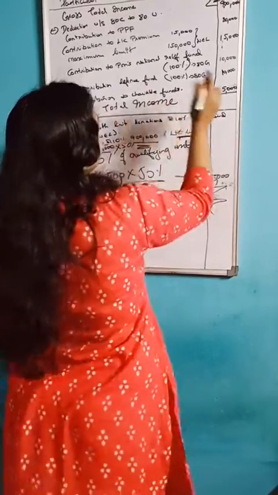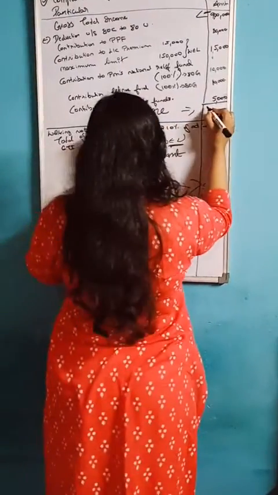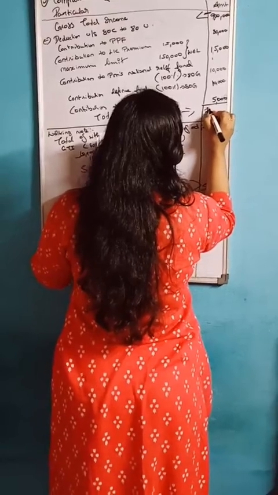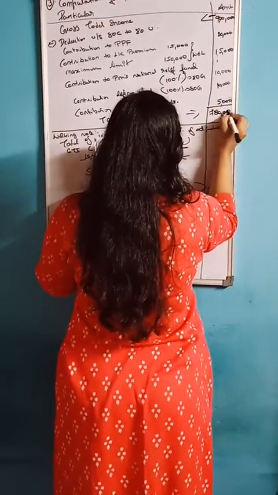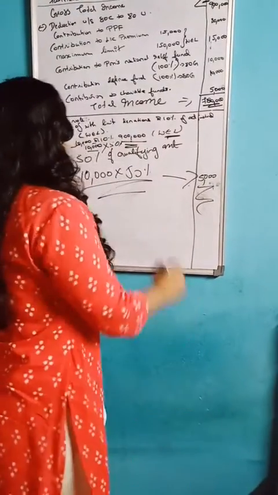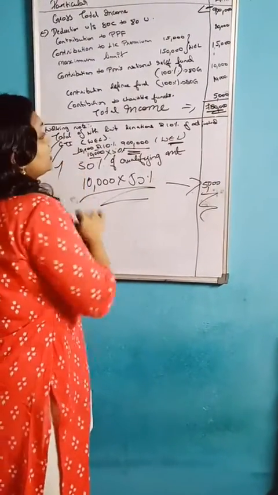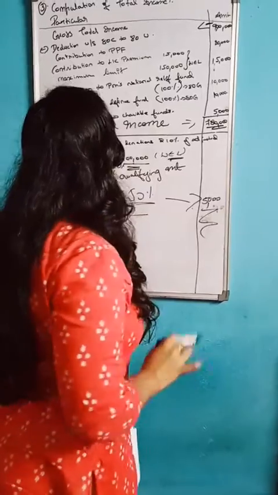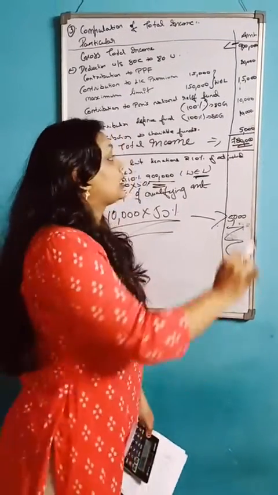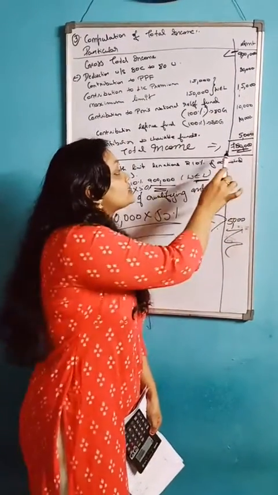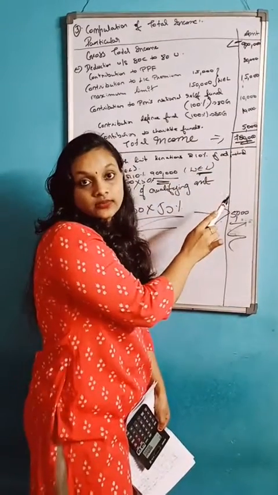That is the total income. So this part is very, very important, and this is also very, very important. So finally the total income answer you will get is 7,80,000. Okay.